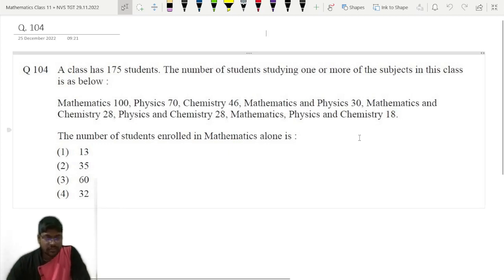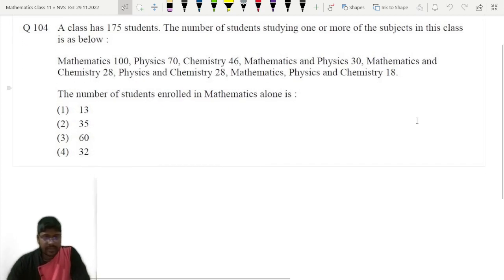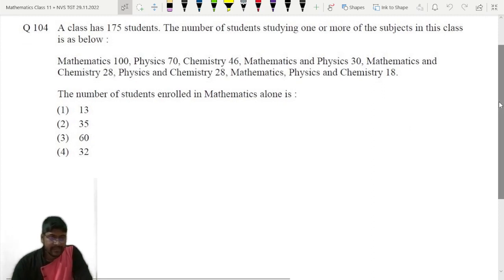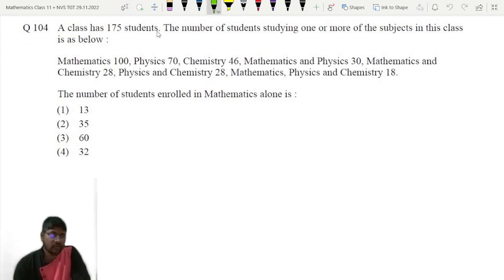Question number 104. As everyone can see, a class has 175 students. The number of students studying one or more of the subjects in this class is as below.